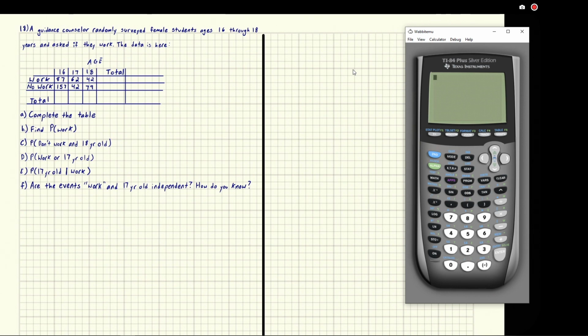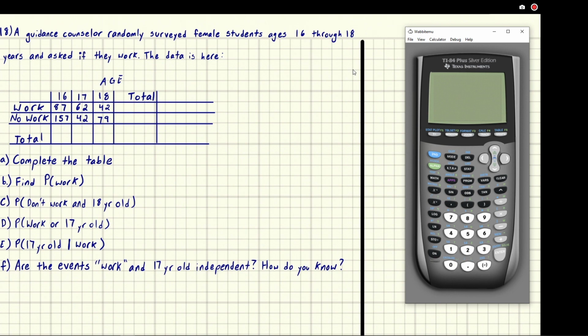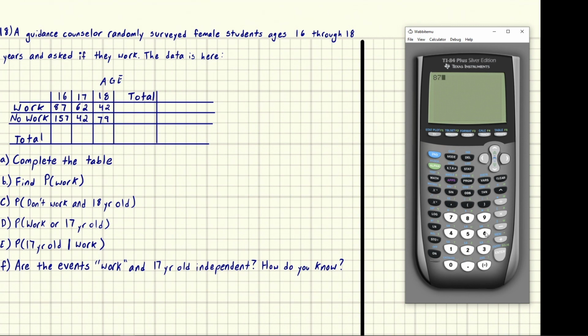So all that's missing from this table is, here we've got the age of the girls, and here we have the number that work and the number that don't work for the age group, but we're missing the totals that go here and here. So we're simply going to calculate those. First up, we just add down to get that total. So that's just 87 plus 157, and we get 244. So we put that in, 244.